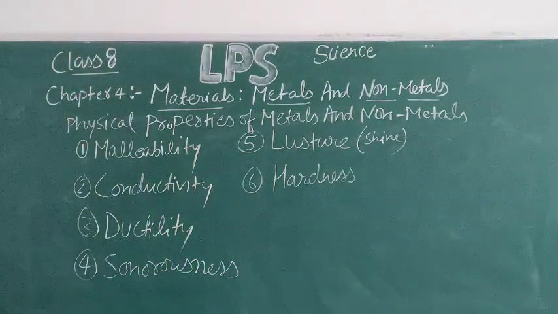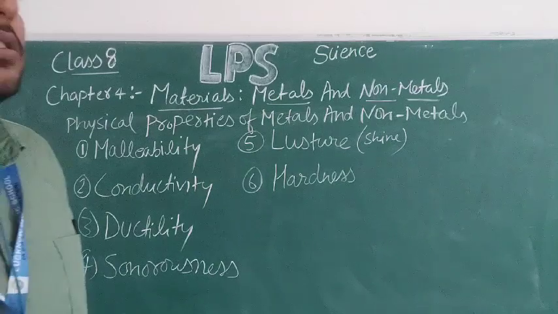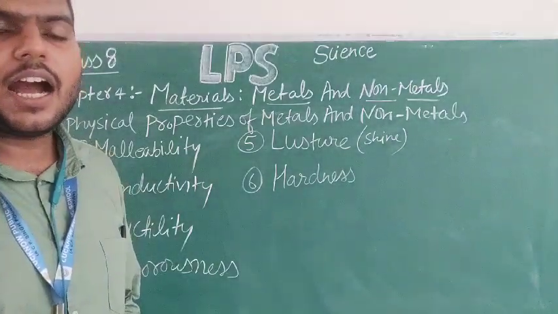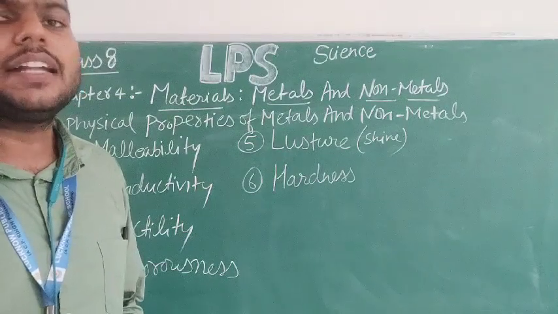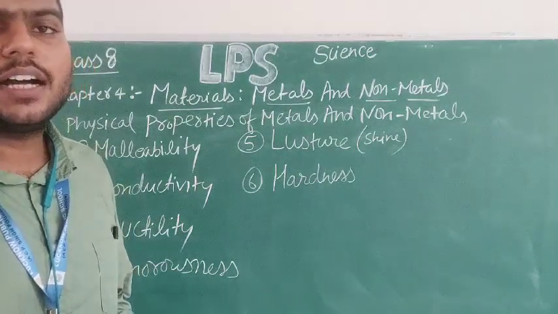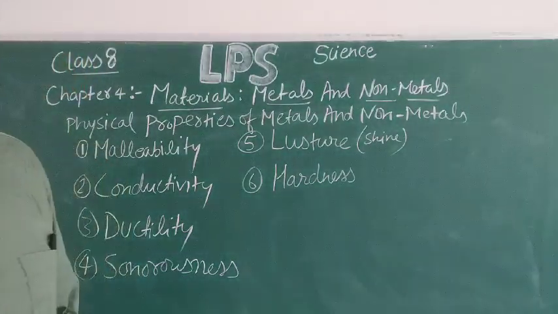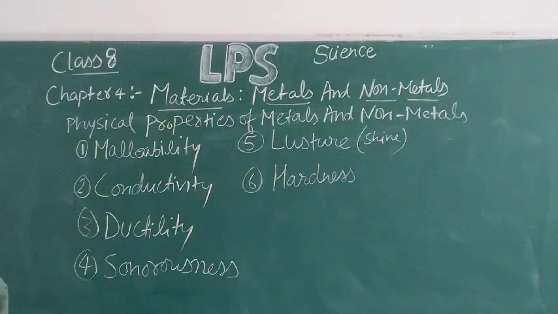Now, most of the non-metals are soft, but only some of the non-metals are hard. For example, diamond. Diamond is the hardest material present on the earth. It is a non-metal, and diamond is a form of carbon.